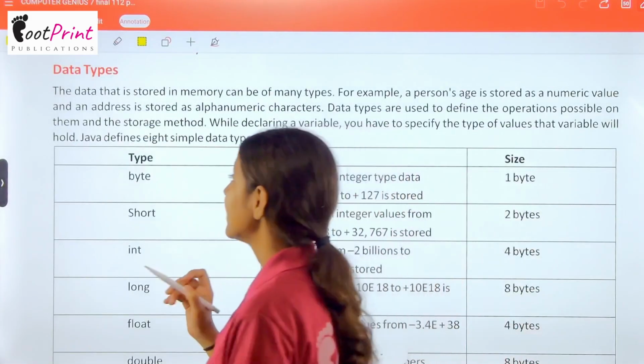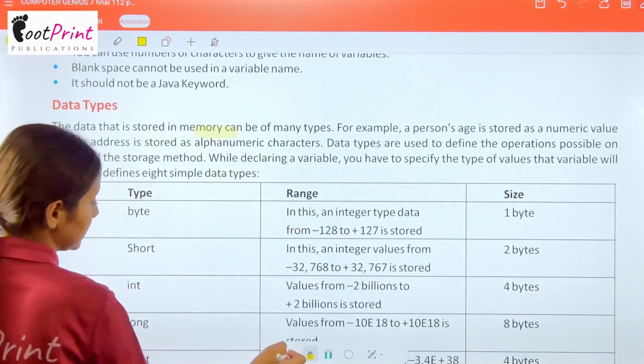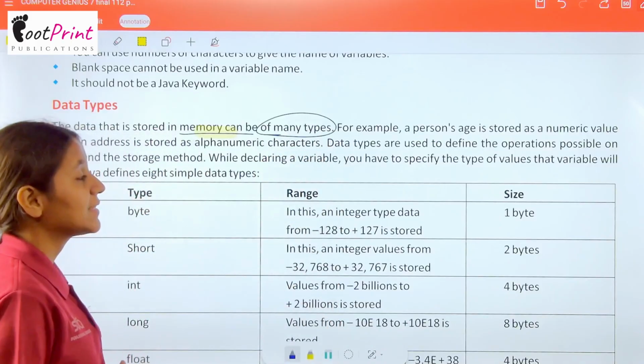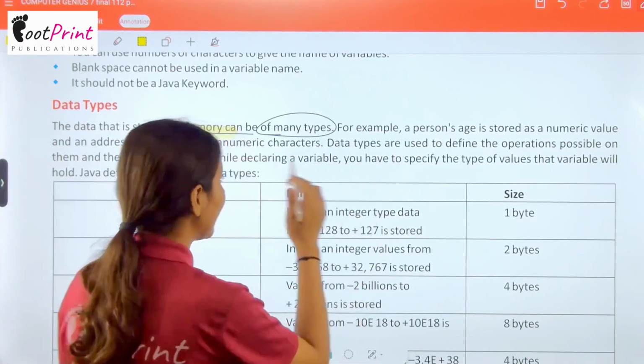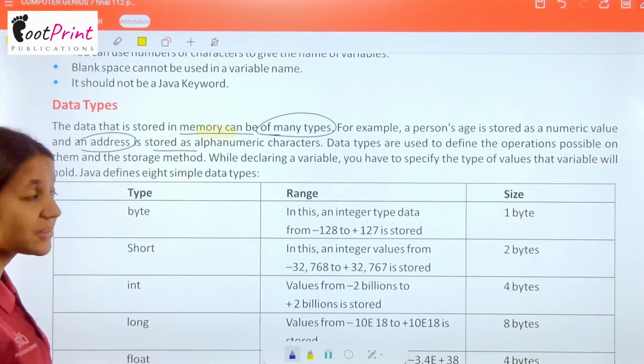Now data types. The data that is stored in memory can be of many types. For example, a person's age is stored as a numeric value and an address is stored as alphanumeric characters.